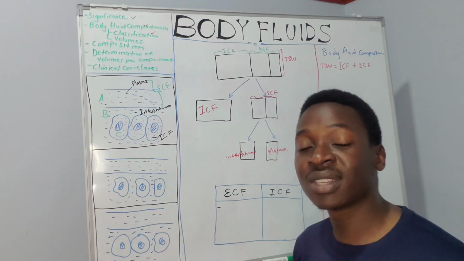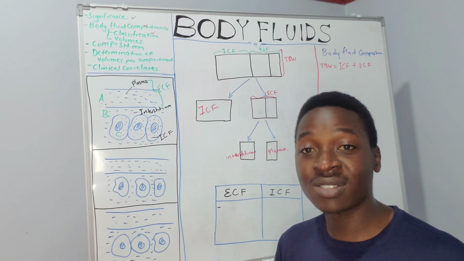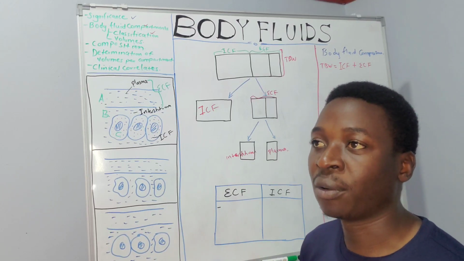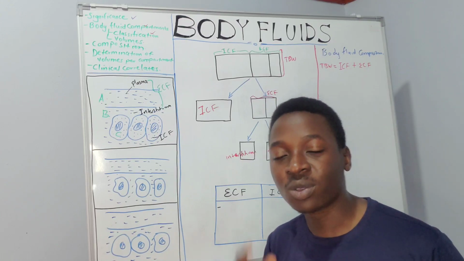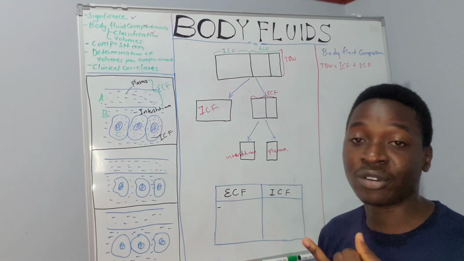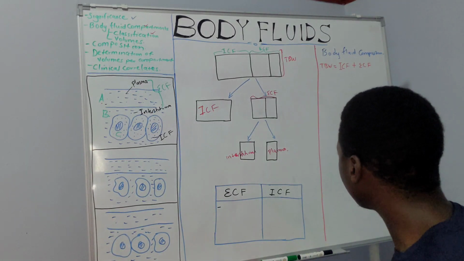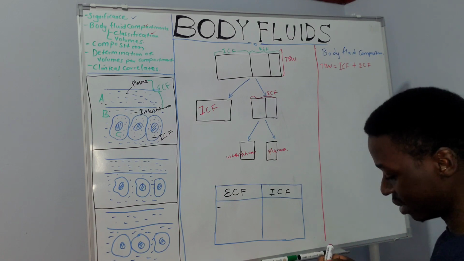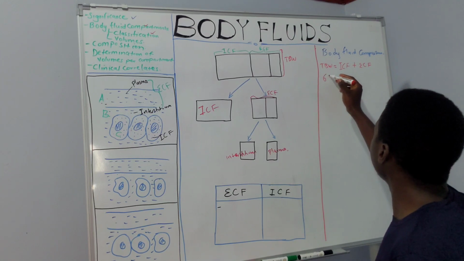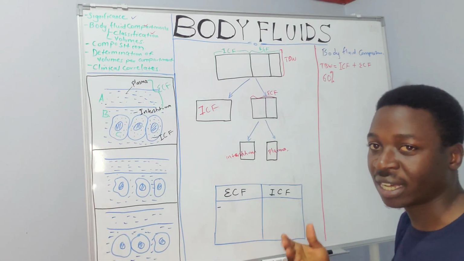Another variation is in the lean body mass. A lean person, who has less fat and more muscle, will have more total body water compared to someone who is obese or overweight. Those are very important to remember. So we have variations in age, variations in sex, and variations in body mass. When we come back here, we said 60%, implying that the total body water in an adult male is 60%.